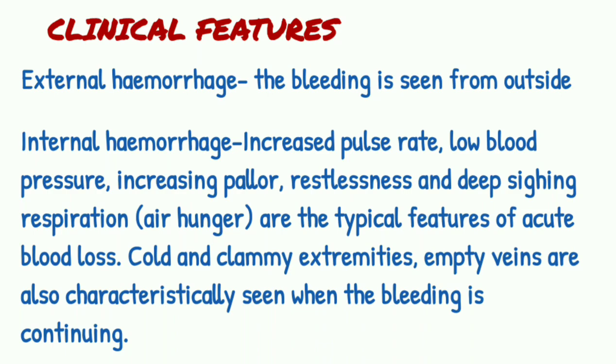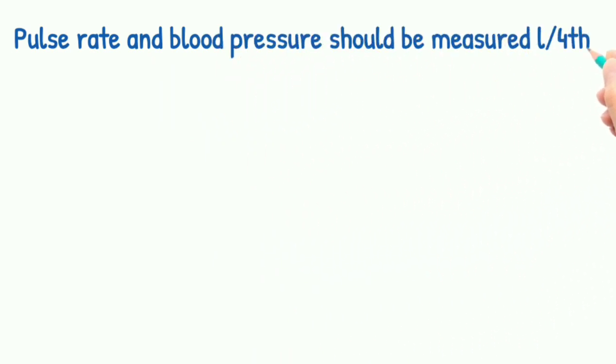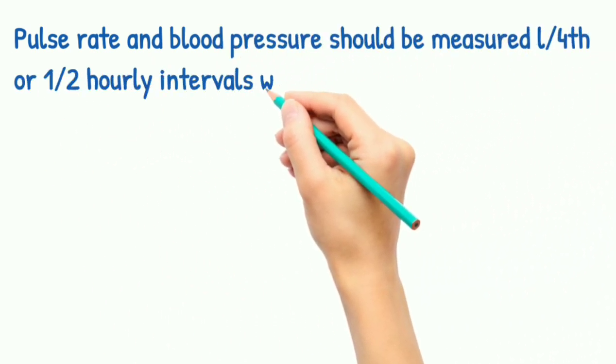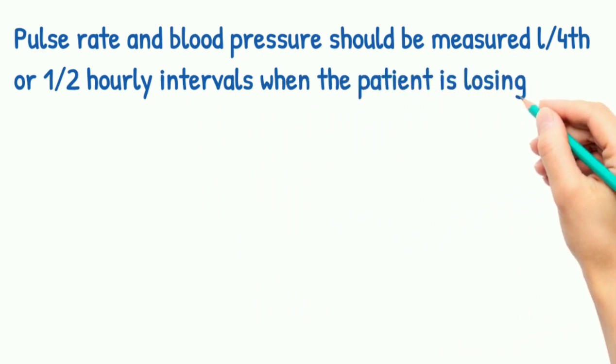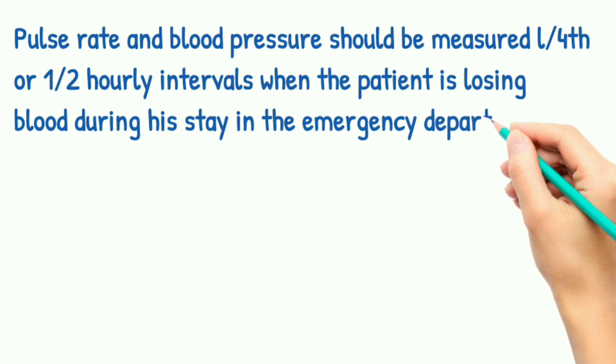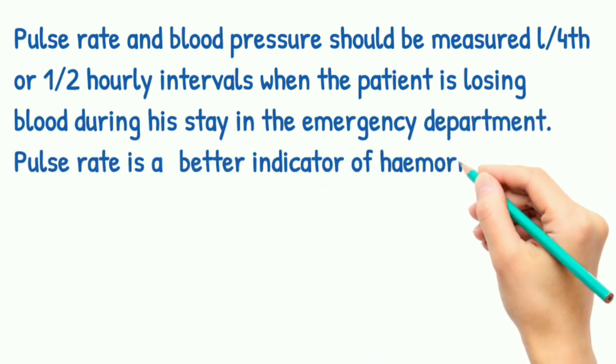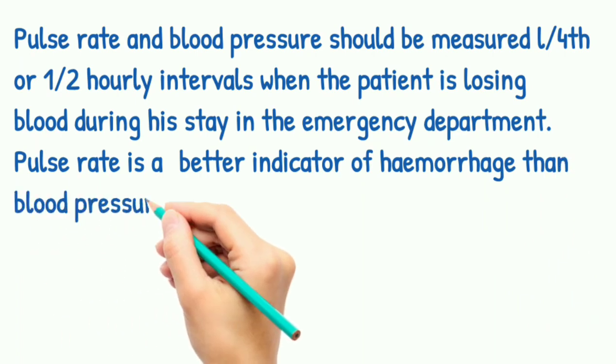Though fall of blood pressure is often noticed in case of hemorrhage, yet a normal blood pressure cannot exclude the diagnosis of hemorrhage. Often the blood pressure is maintained at a normal level by a peripheral vasoconstriction due to adrenergic release when the patient is still bleeding. Suddenly, the blood pressure may fall abruptly with collapse and even death of the patient.